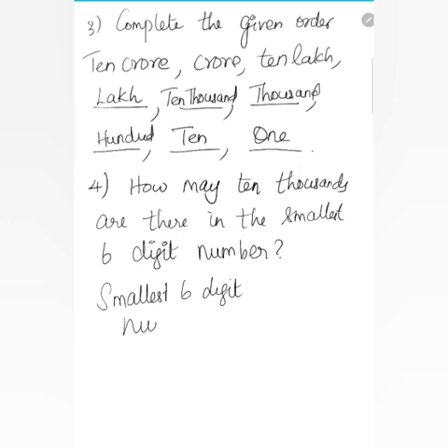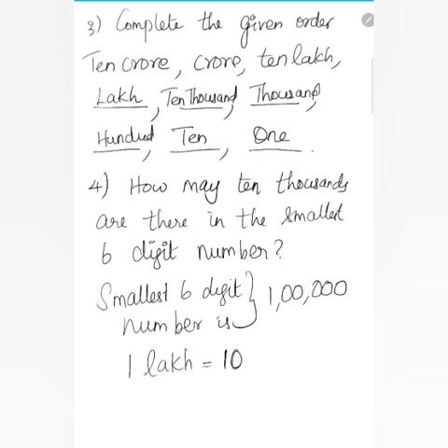Smallest 6-digit number is, what is that? This is the smallest 6-digit number. 100,000 is nothing but 1 lakh. So 1 lakh. In 1 lakh, how many thousands are there? 10 10,000s. Okay. 10 10,000s. This is the answer. The smallest 6-digit number is nothing but 1 lakh. So in 1 lakh, there are 10 10,000s. Okay. So this is your answer.